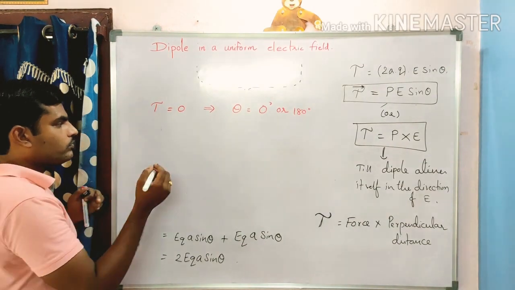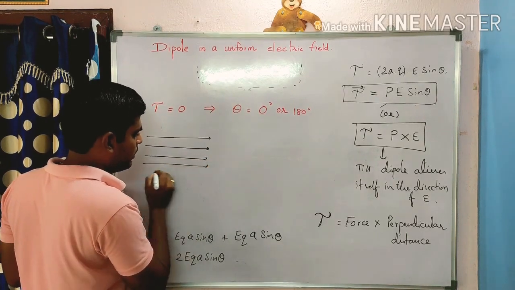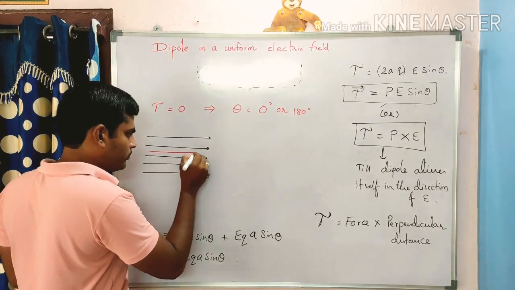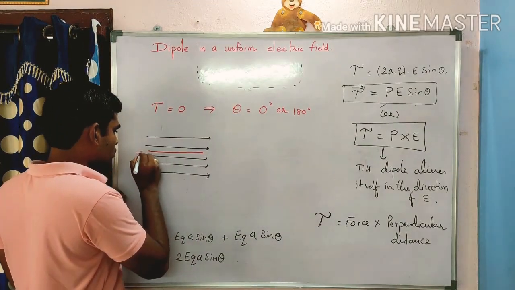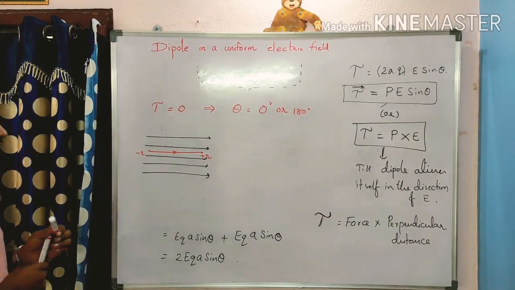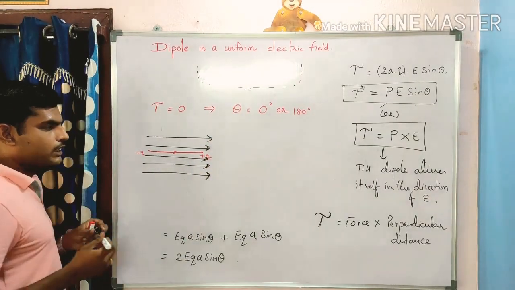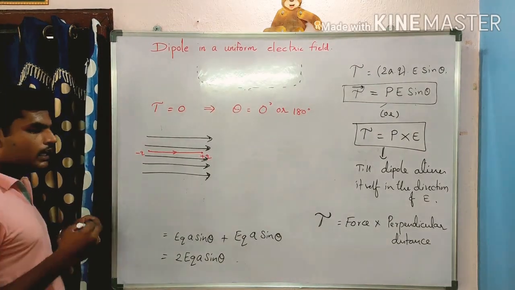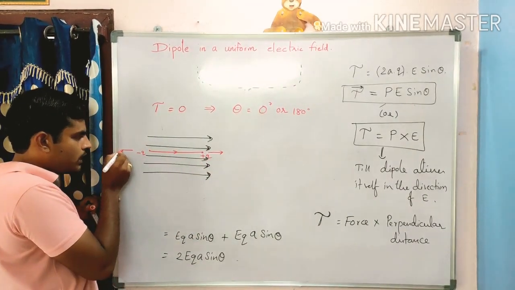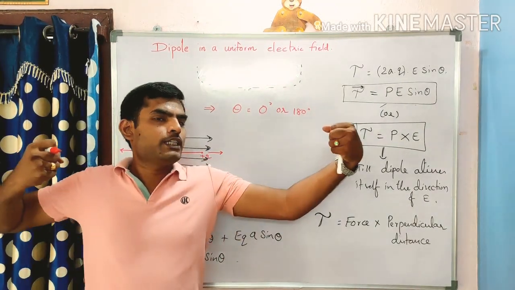We will see. This is the direction of the electric field. Okay, this is the dipole, minus q and plus q, with the direction of the dipole moment and the direction of the electric field. Look here: the positive charge is being pulled in this direction, and the negative charge is being pulled in the opposite direction.